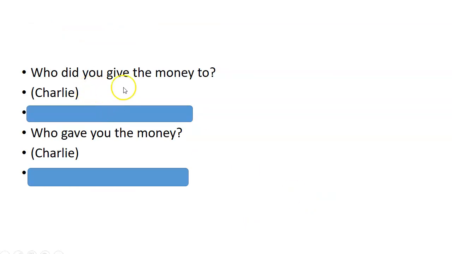Who did you give the money to? The other question is, who gave you the money? Now, in both cases, we are speaking about one person, Charlie. Charlie is the answer for both. But in one case, Charlie receives. In the other case, Charlie gives. Okay. So what is the answer? Can you think of what is the answer here and what is the answer here?